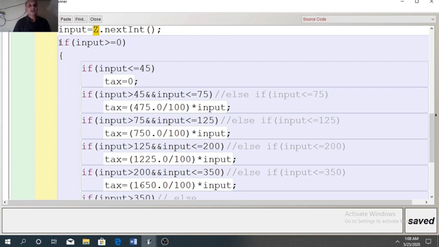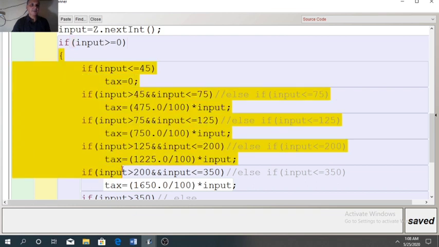After 1 year when he is coming back, it means water consumption for that person will be 0. So 0 is possible, negative is not possible. So first I have designed a slab to stop users from entering a negative value or wrong input. If input is greater than or equal to 0, only then it will go inside the body of if.